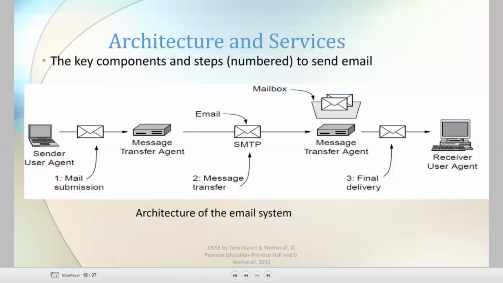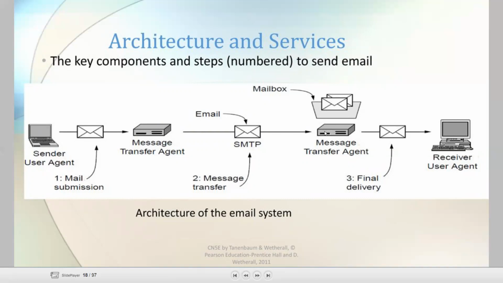Let's see the architecture and services of the email system. See here, the sender or user agent. This is the mail submission. Okay, for a submitted mail, who will transfer the mail? The message transfer agents transfer the mail. We need a protocol. See, this is a mail submission. Now, after mail submission, the message transfer agent is responsible for transferring the message from source to destination, and this uses the protocol SMTP. By using this SMTP, message transfer will be done.